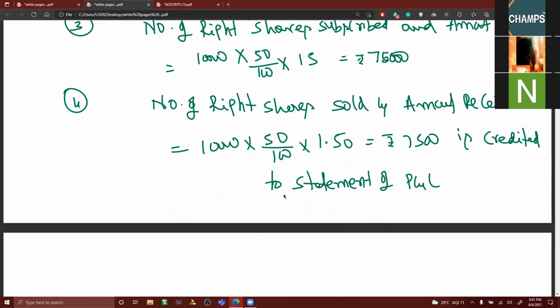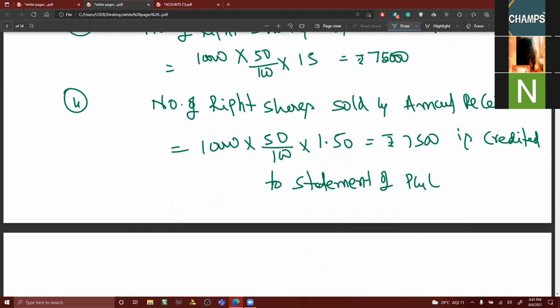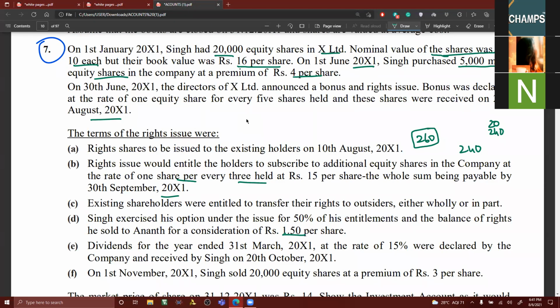Now the thing is about dividend. Fifth point, dividend. Dividend for the year ended 31st March 2011 at the rate of 15% was declared by the company and received by Singh on 20th October 2011.